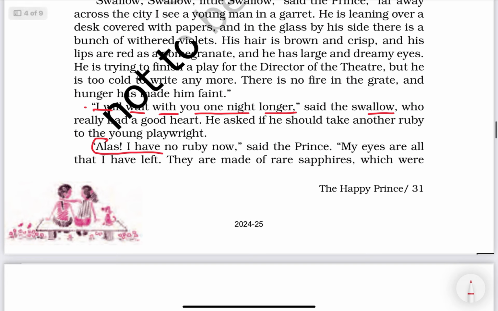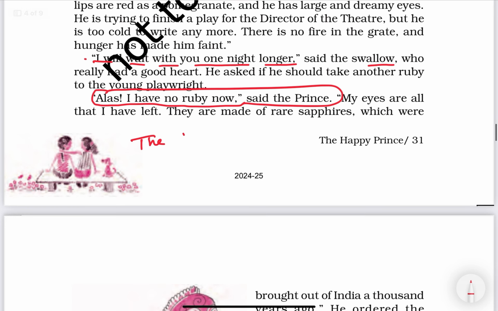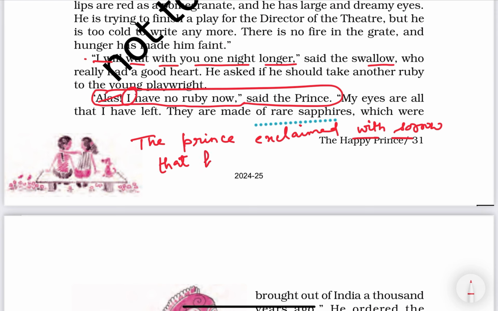Now see this one. "Alas, I have no ruby now," said the prince. Once again, this is an exclamatory sentence. So the answer would be, the prince exclaimed with sorrow. Alas is the word that shows sadness or sorrow. The prince exclaimed with sorrow or sadness. So alas has been changed according to this. That, I changes according to the prince. He. Has and have change into had. He had no ruby, now changes into then.